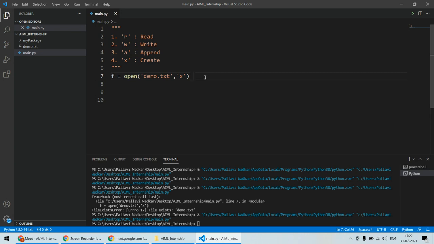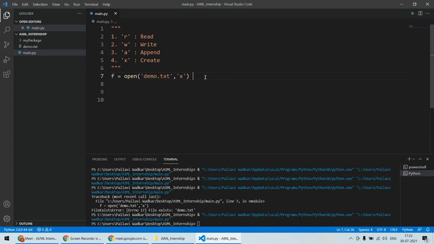And in case of create mode, if there is a file by the same name which you want to create, it will raise an error that it is unable to create this file because it is already there. And in case of read mode, it will raise an error if there is no file. So that is the difference between read and create. But as far as write and append modes are concerned, if there is no file, they will create the file, and the purpose of these two modes is to write some data inside the file.